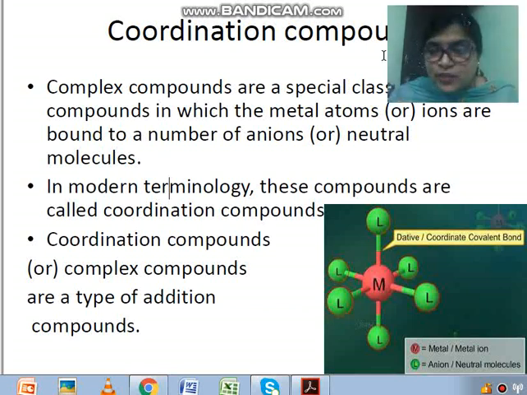Welcome once again, my dear student, and today we are going to start the next interesting chapter of chemistry, that is coordination compound. This is your unit 9, coordination compound. The name of the chapter is coordination compound.